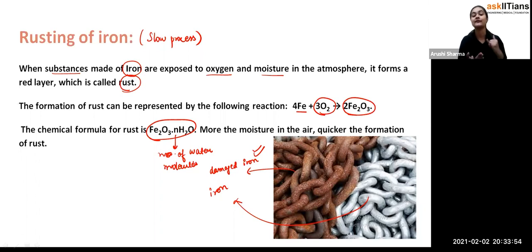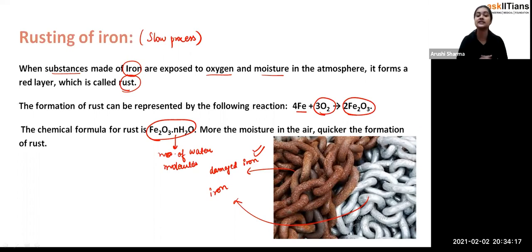Because, students, when iron is exposed to oxygen, to the open surroundings, because in the open surroundings, oxygen is there, exactly, and the moisture is also there. And when iron comes in contact with oxygen and the water molecules, that is the moisture, the particles of water, there is the formation of the red brown color layer, which we call rust.